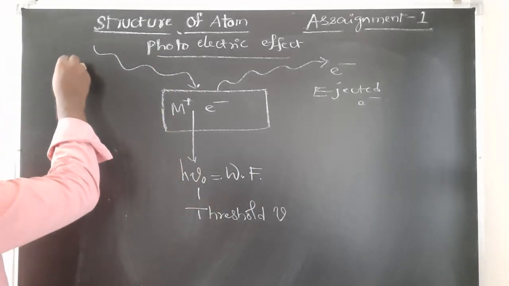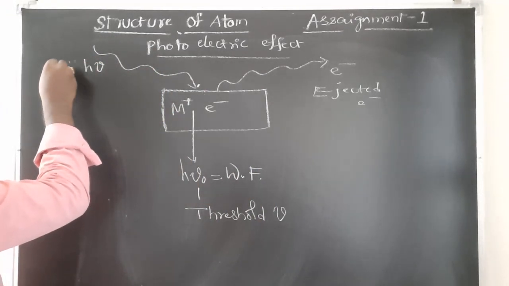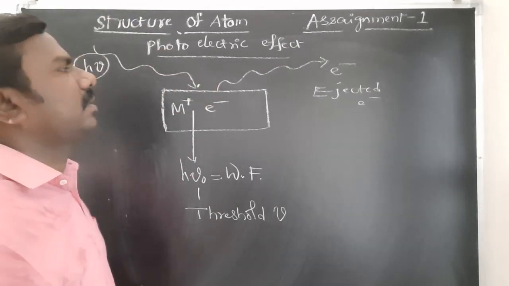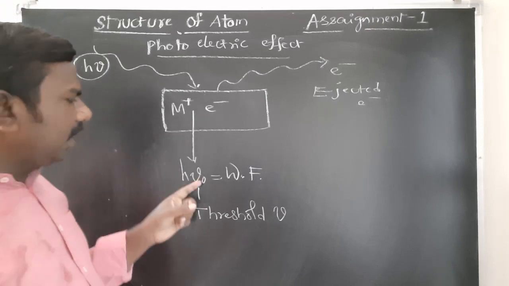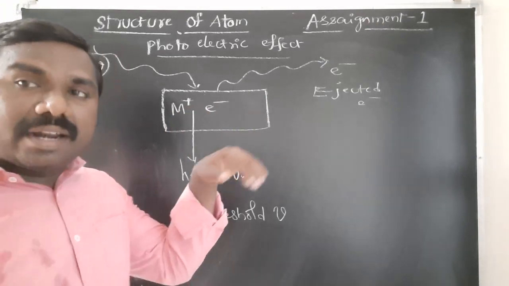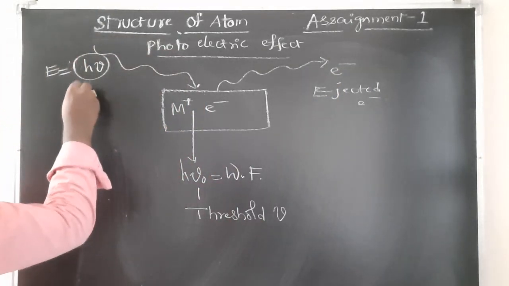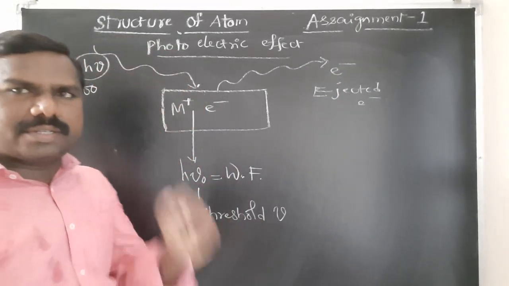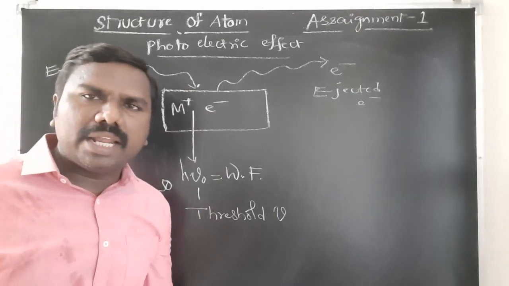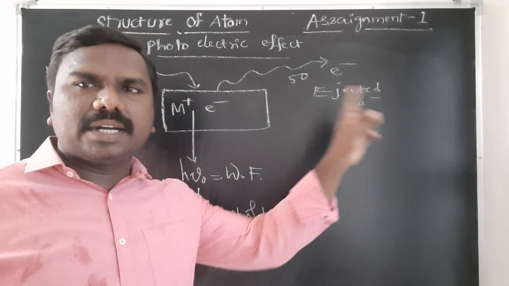Now the energy I am passing is E equal to h nu. This h nu energy of light is incident on the metal surface. Some of this h nu is used to break the bond between metal and electron, and the rest is used to eject the electron. Once again, if 100 joules of energy is passed, 50 joules is used to break the bond between metal and electron, and the remaining 50 joules gives the velocity of the ejected electron.